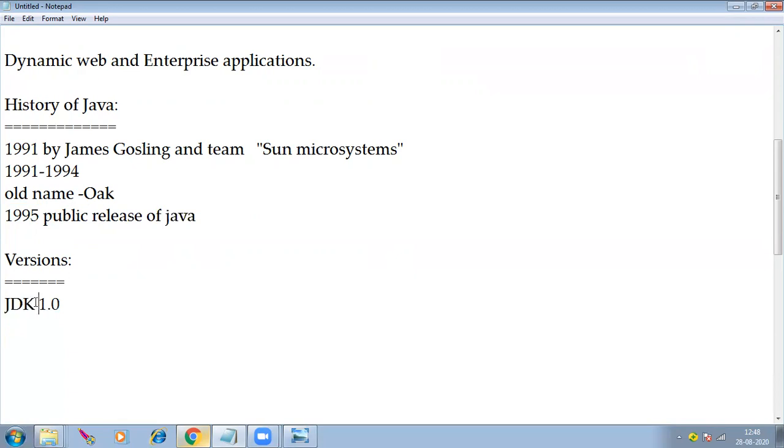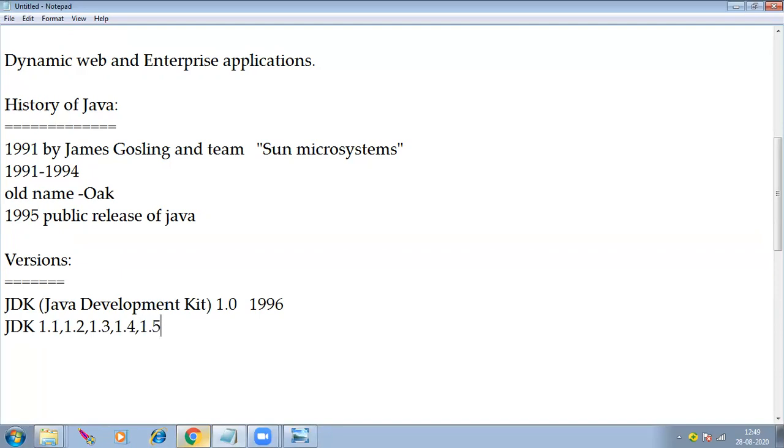Java Development Kit. Let me give the full form here: Java Development Kit, JDK. Next, it is released in the year of 1996. Then after that JDK 1.1, then 1.2, then 1.3, then 1.4, then 1.5.